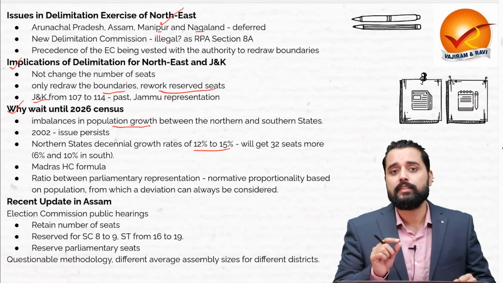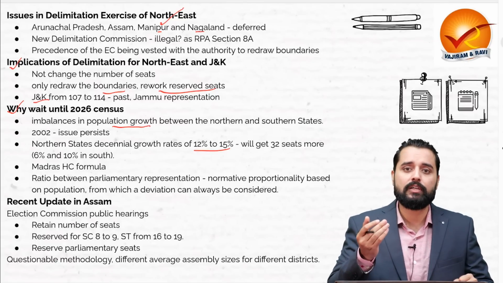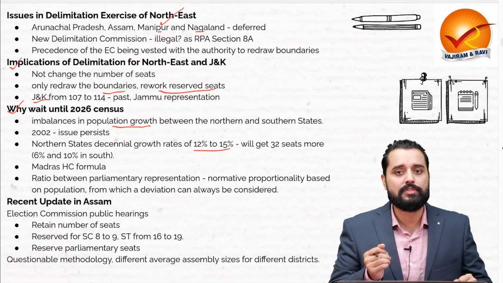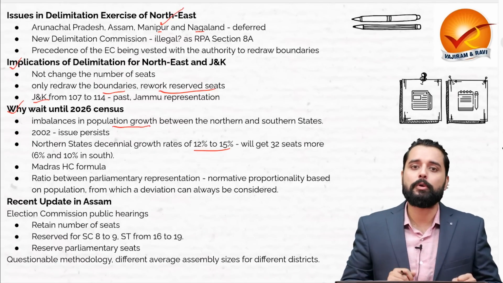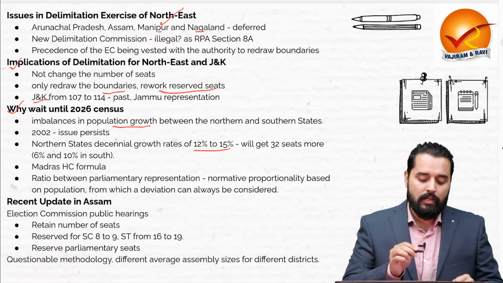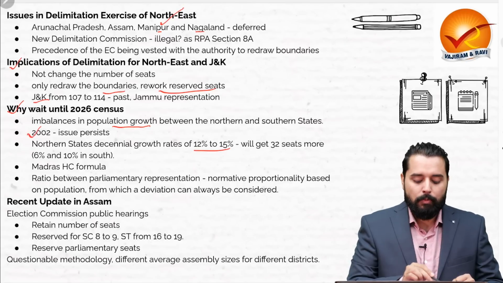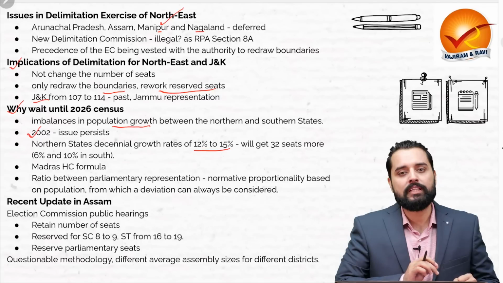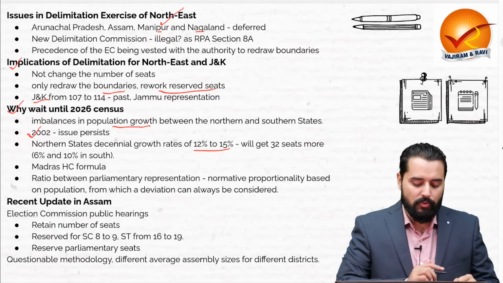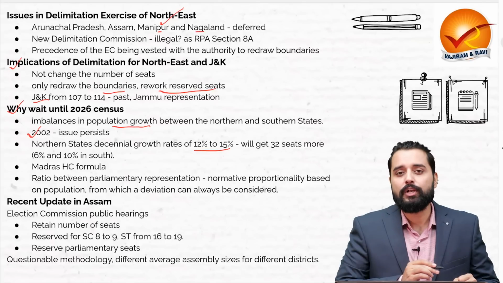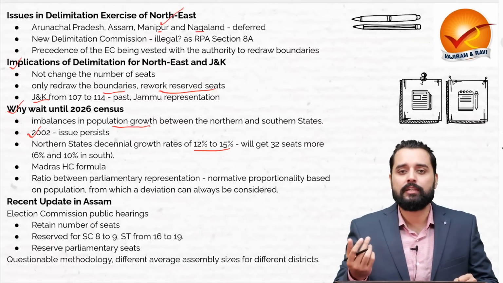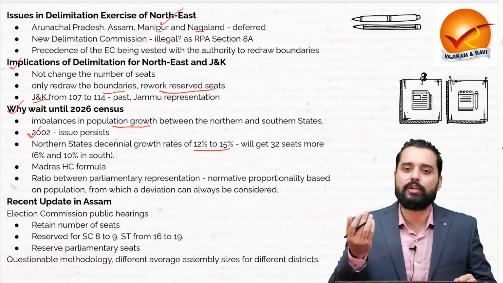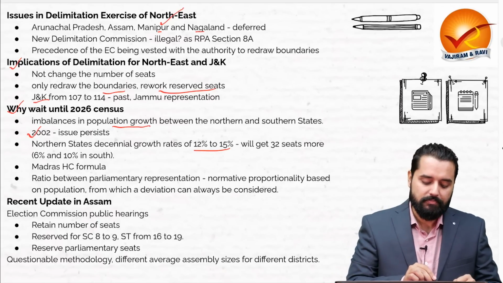Therefore, it is a bone of contention between the northern states and the southern states, or the states which are following the population control measures. Now, this was proposed to be frozen up till 2002, but the issue was persisting till then also. Now it has been frozen till 2026 because the assumption is that by then there will be a kind of uniformity.